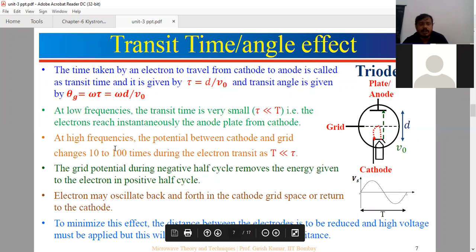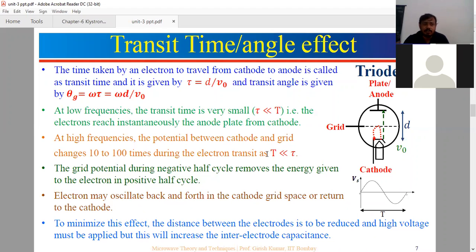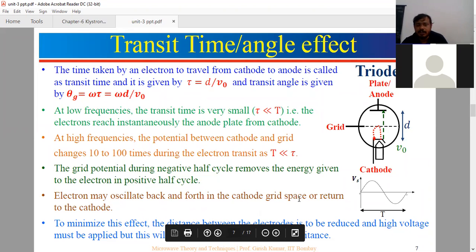The potential between cathode and grid changes 10 to 100 times during the electron transit time. In that case, compared to the microwave signal frequency, the transit time is more. So the electron takes more time to move from cathode to anode. There is a mismatch between the signal frequency and the transit time of the tube. Because of that, the electron may oscillate back and forth in the cathode-grid space or return to the cathode. Now there is a problem.